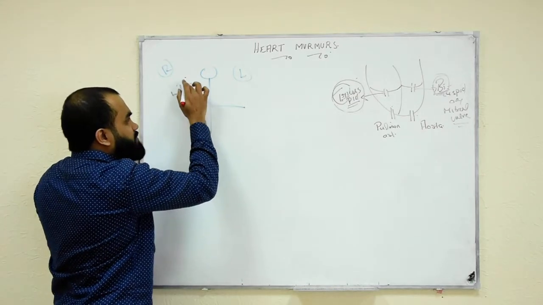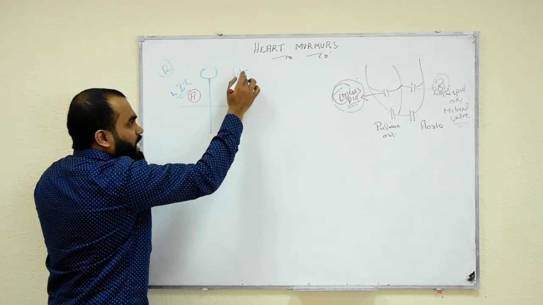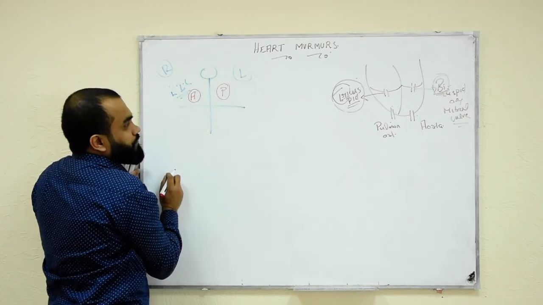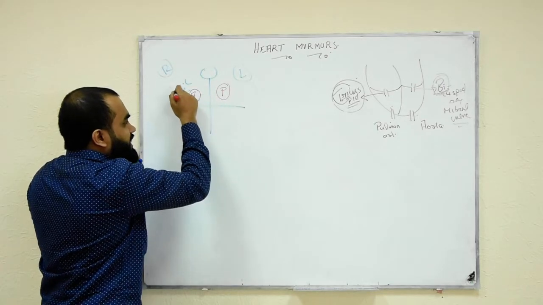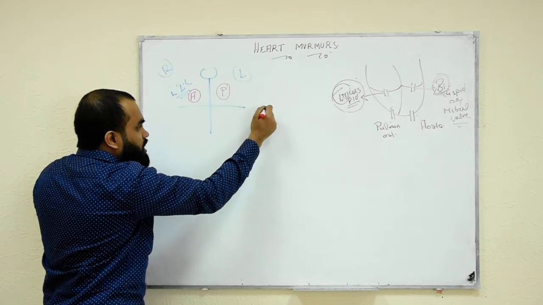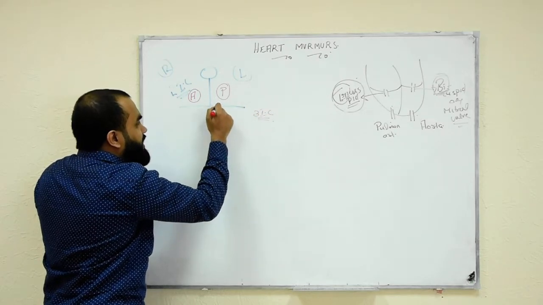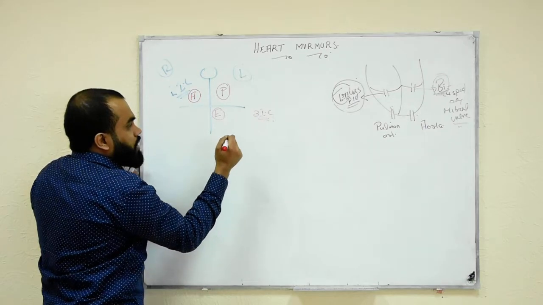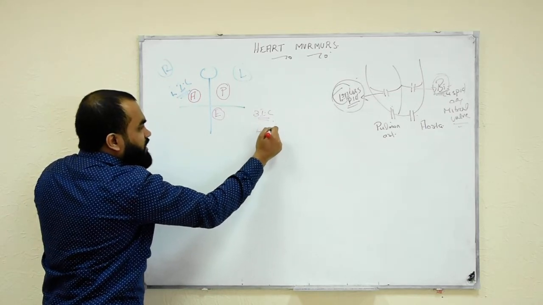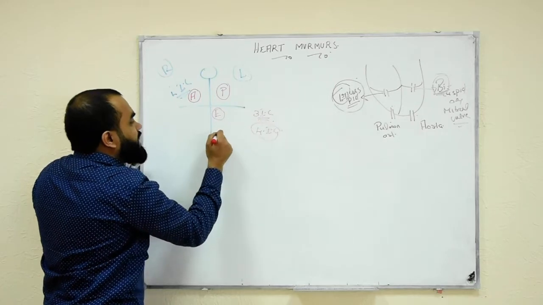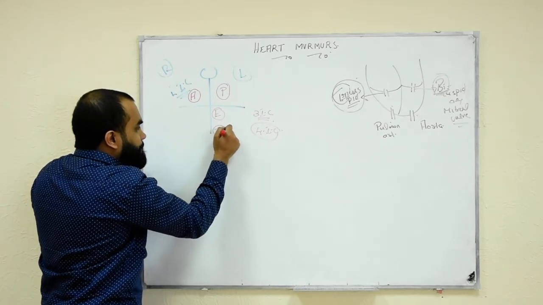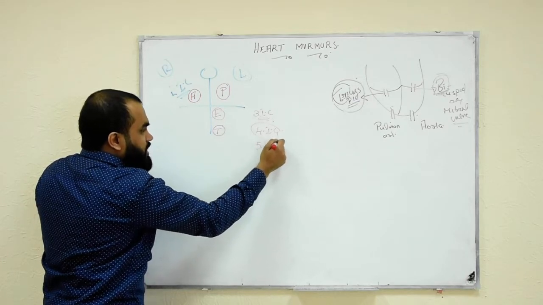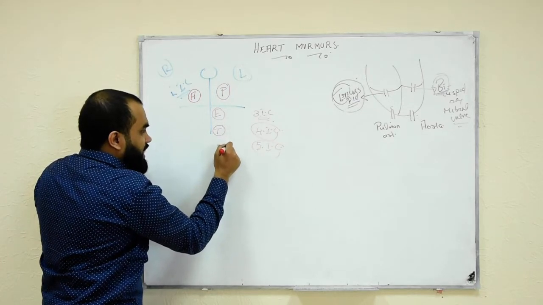If I go to the same second intercostal space but on the left side, I am hearing my pulmonary. Now, if I go to my third intercostal space, I am hearing my Erb's point. If I go to my fourth intercostal space, I am hearing my tricuspid. And if I go to my fifth intercostal space, I am hearing my mitral.